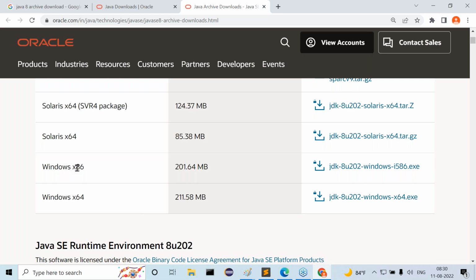Understand my point? For example, nowadays everybody is preparing server-side applications only. Now tell me, for server maintenance, which operating system are we going to use? Linux operating system. But at my workstation, as part of my laptop, which operating system is available with me? Windows operating system.